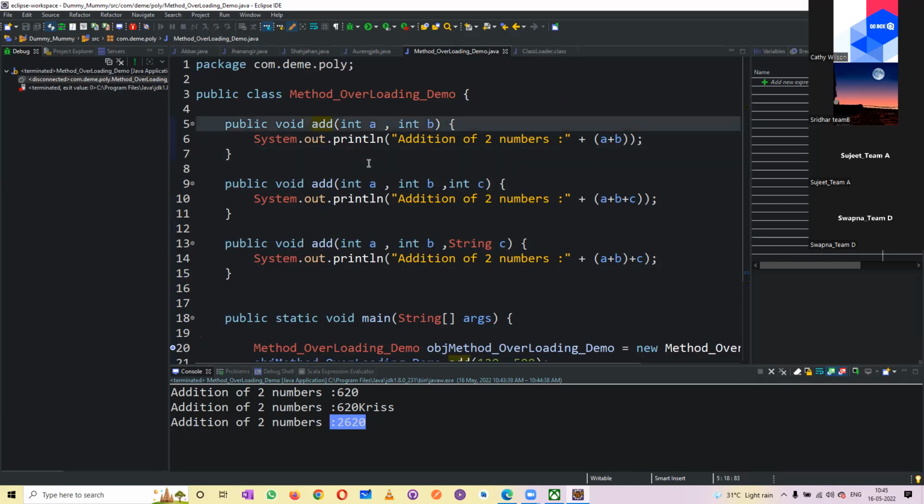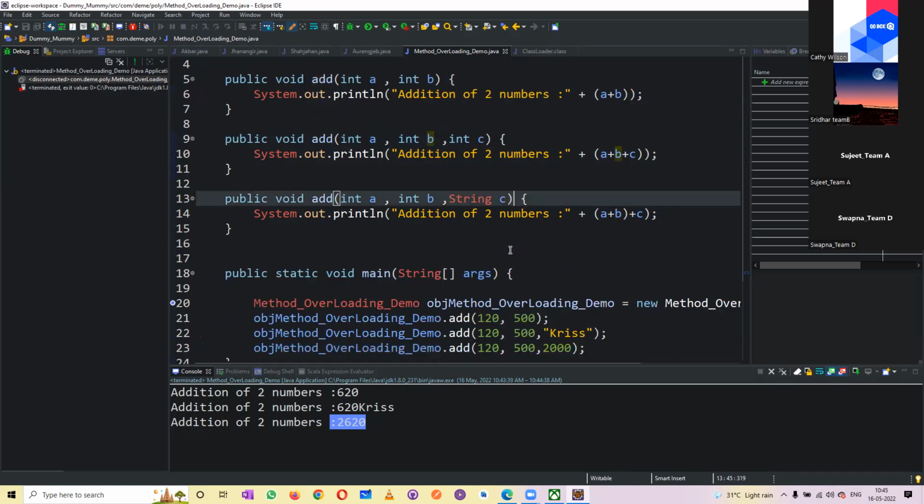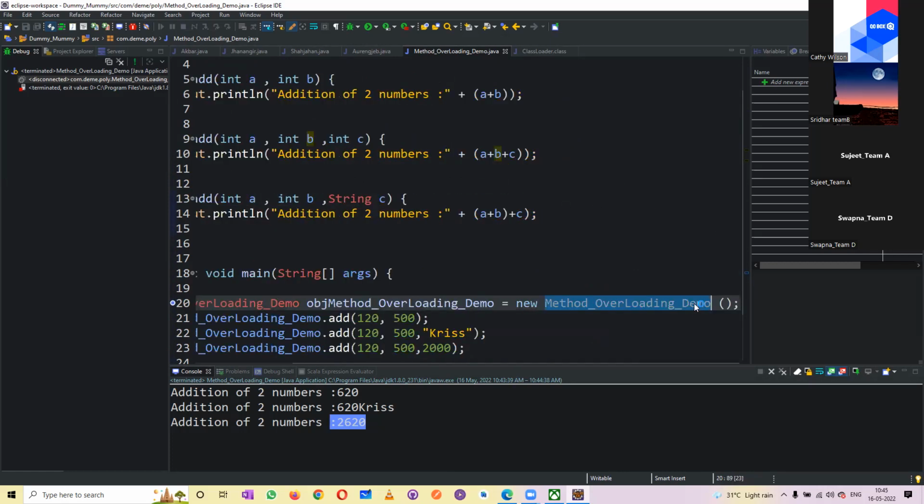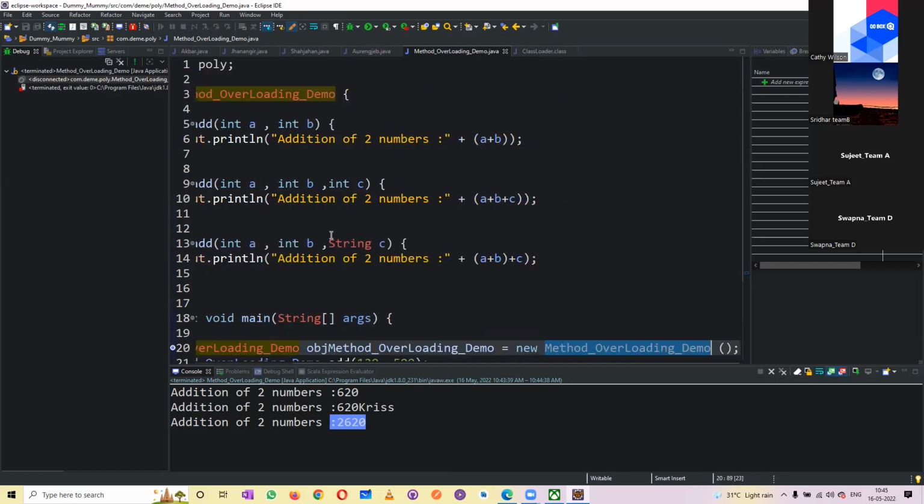Same person behaving differently. I told you, right? Behaving with wife, behaving with a girlfriend, behaving with the mother, behaving with the friends, behaving in the professional life. All things would be different. In the same way, the add method with different parameters will behave differently. So that is the concept of polymorphism. That's simple. The same way, we will see it for a constructor. Now I'll come back.